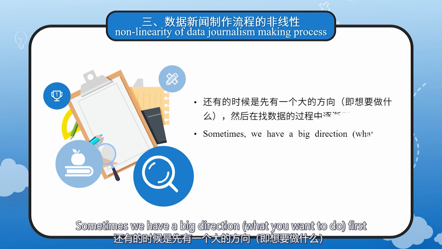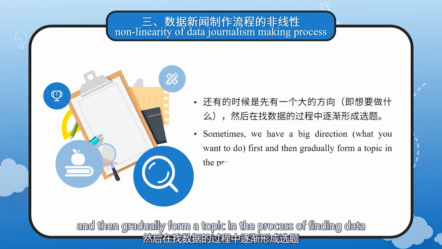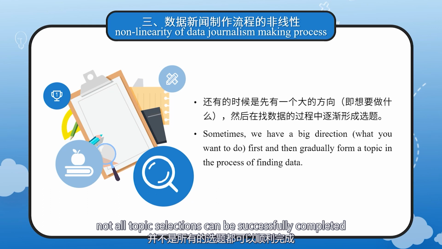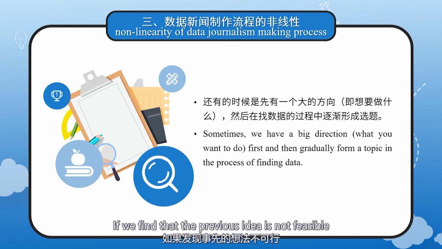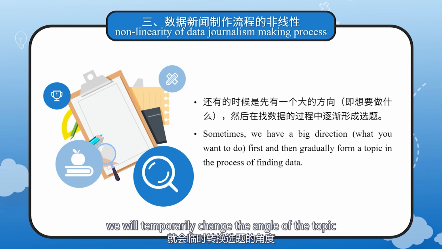Sometimes we have a big direction, what we want to do first, and then gradually form a topic in the process of finding data. Of course, not all topic selections can be successfully completed. In the process of implementation, it needs to be demonstrated and tested. If we find that the previous idea is not feasible, or data is difficult to find, or new findings are made, we will temporarily change the angle of topic.